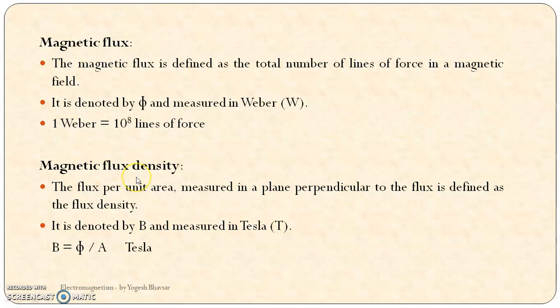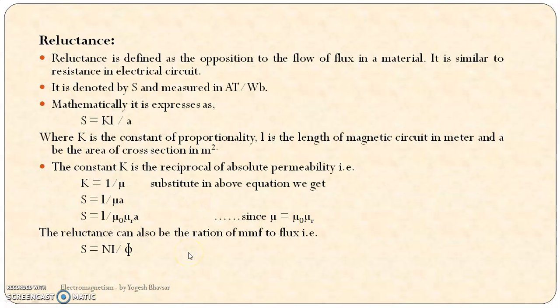Then next is magnetic flux density. It is simply the flux per unit area. The magnetic flux density is nothing but the flux per unit area, measured in a plane perpendicular to the flux. It is denoted by capital B and measured in Tesla, or we can write T. So as per the definition, we can write magnetic flux density as B is equal to flux by A, that is phi by A, and measured in Tesla. So this is called magnetic flux density.